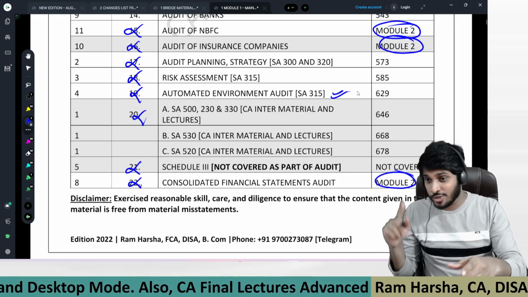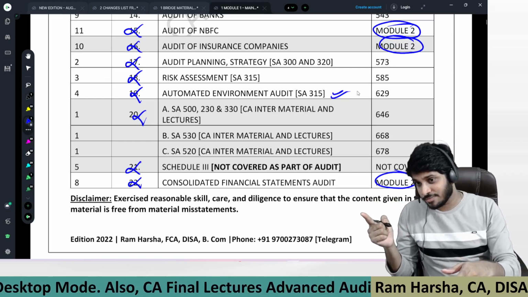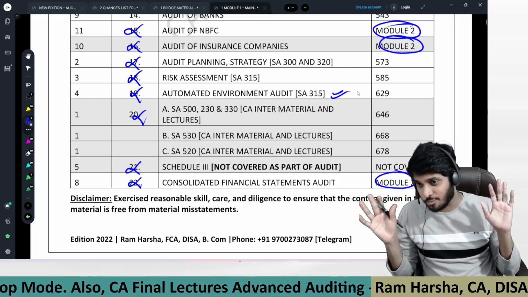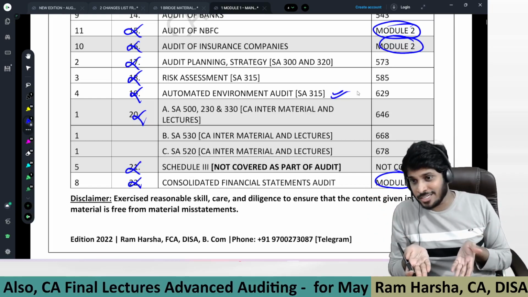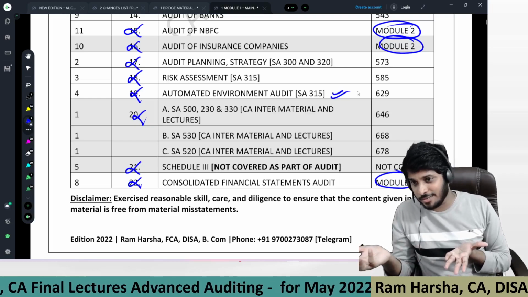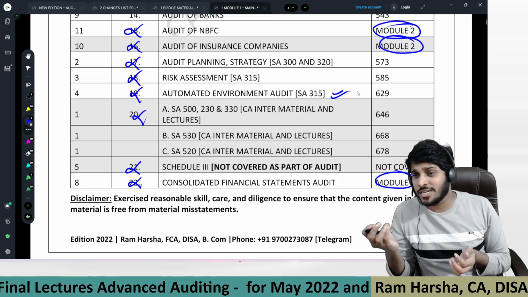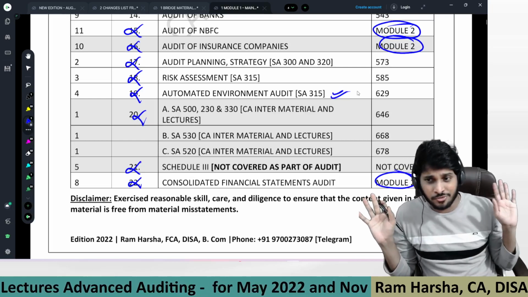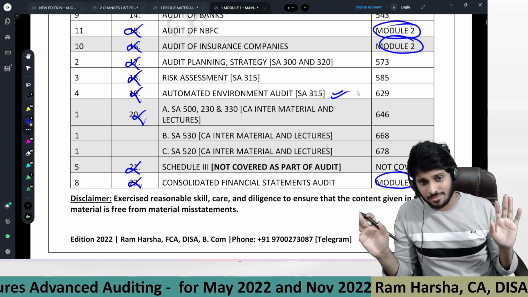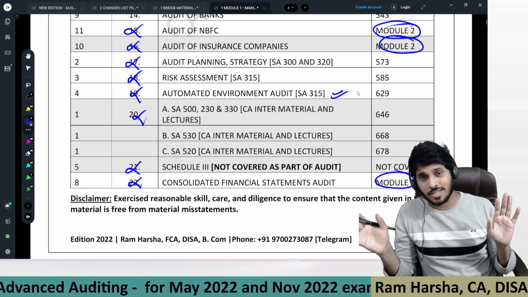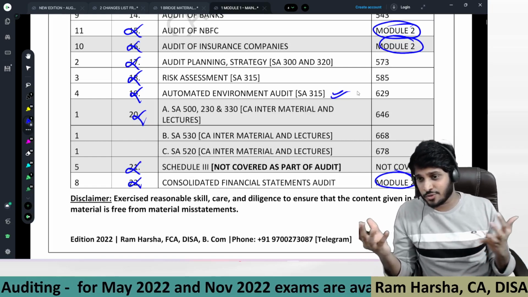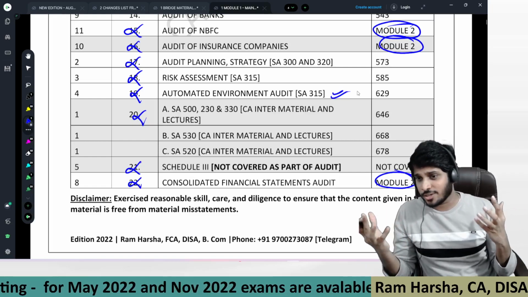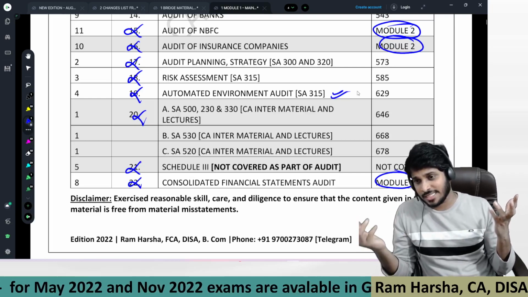Whether you're a May attempt student or a November 2022 student, until your exam, whatever amendments come, of course it won't be there. Already this is completely amended material for the May 2022 and November attempts. If at all any amendments come at a future date, very few, I'll give you a free amendments video as well. That's it. I hope you understood it clearly. And kindly message me on Telegram after watching this video whether you understood the approach or not. That's it. Bye bye.